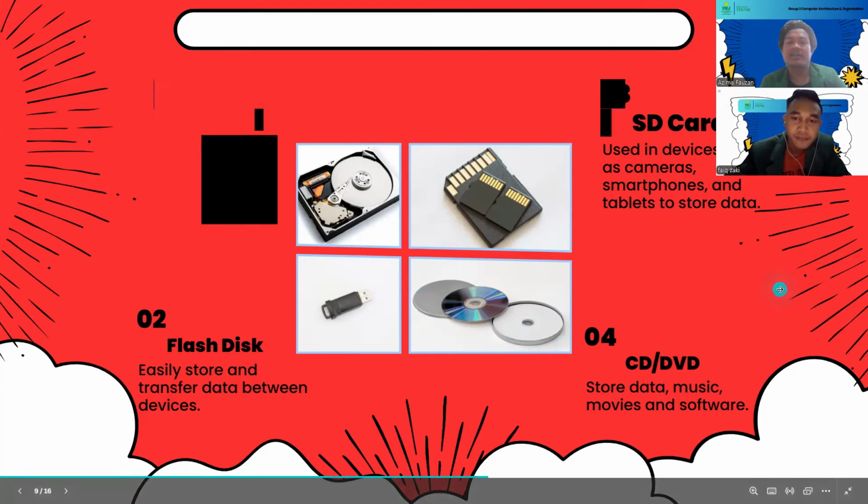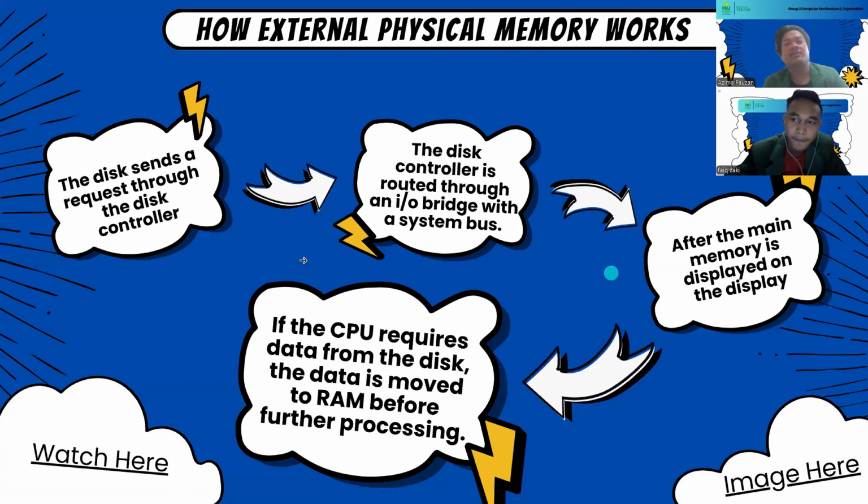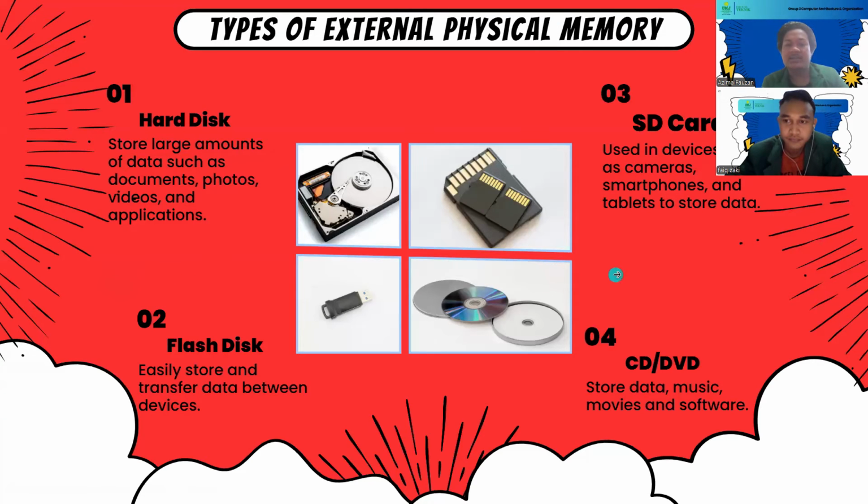Okay, everyone. The hard disk example is in this video. The hard disk comes with a USB cable to connect to a PC or laptop through a USB adapter. And the flash disk, the example is in the video.